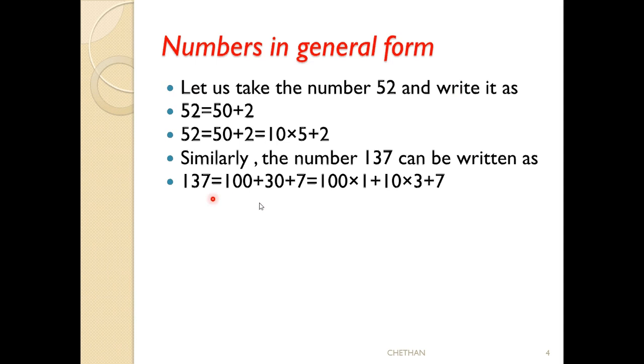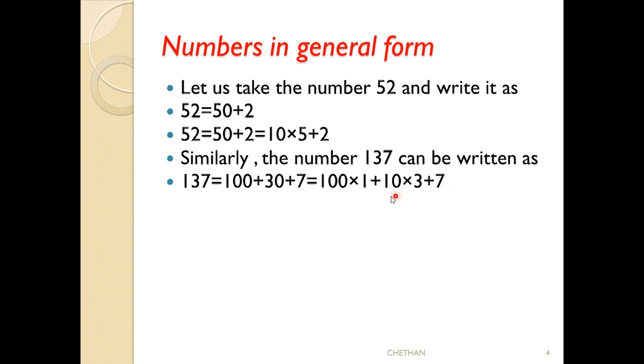If you don't know how to write this, I will give you a simple method. See here, 7 is in the unit place, so I write 7 the same. 3 is in the 10 place, so 10 into 3. 1 is in the 100 place, so 100 into 1. For the 100 place, you have to multiply that number with 100. For the 10 place, you have to multiply that number with 10. For the unit place, you have to write it the same.